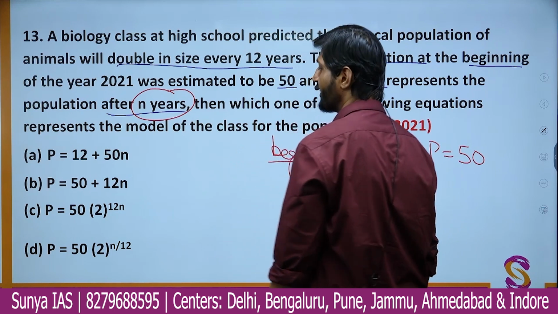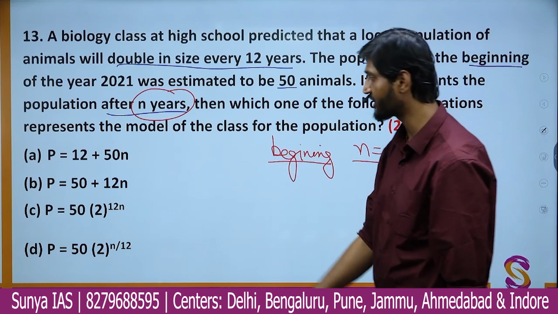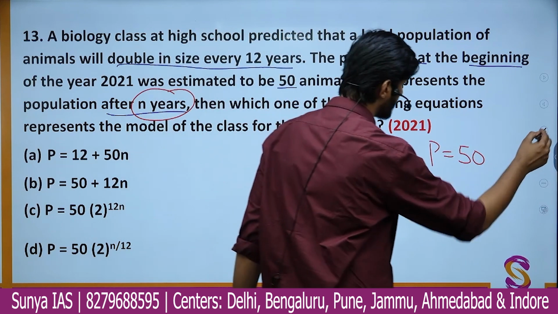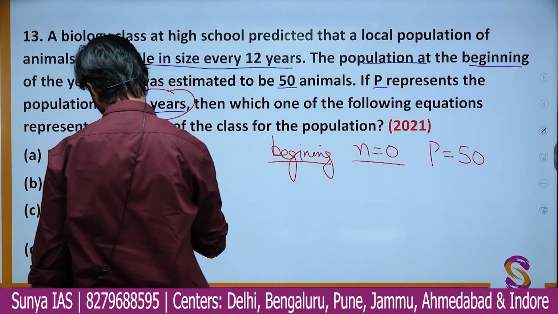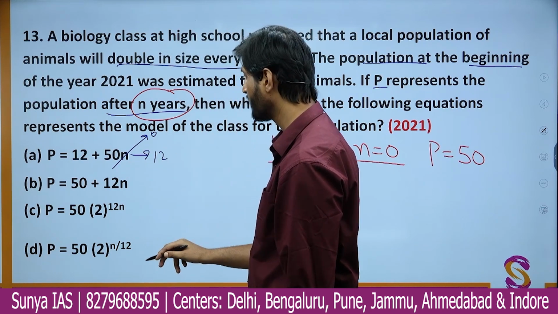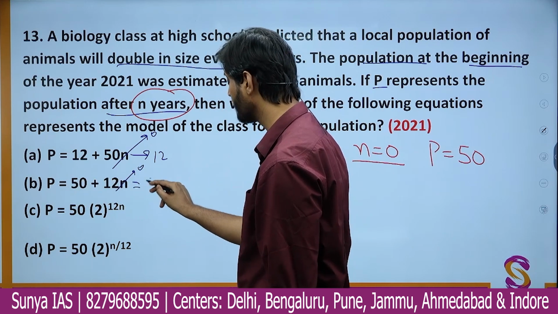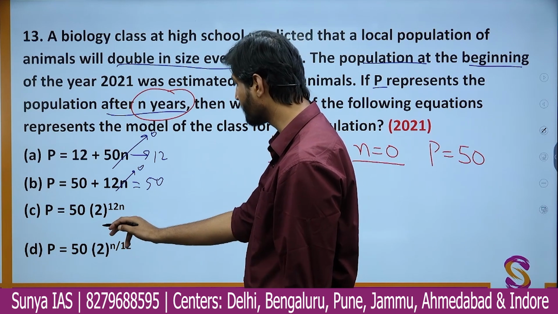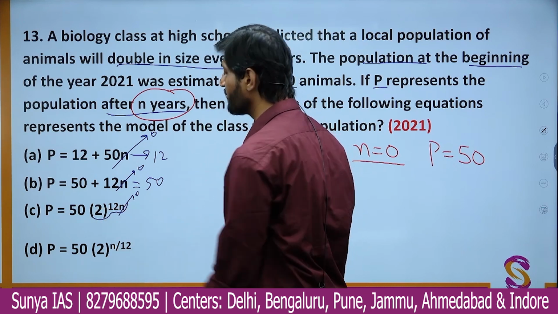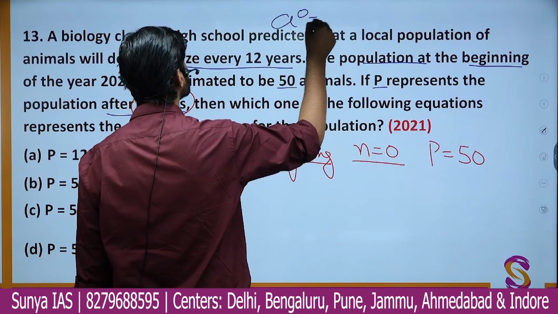Now let us put the value of n equal to 0 in all these equations and check which equation is satisfying the criteria. In the first part, if we put this part as 0, you simply get the value of P as 12. Similarly, if you put n as 0 in this equation, you get P as 50. Here, if you put n as 0 in 2 to the power of 12n, the whole expression will become 1. You must know the identity that anything to the power of 0 becomes equal to 1.